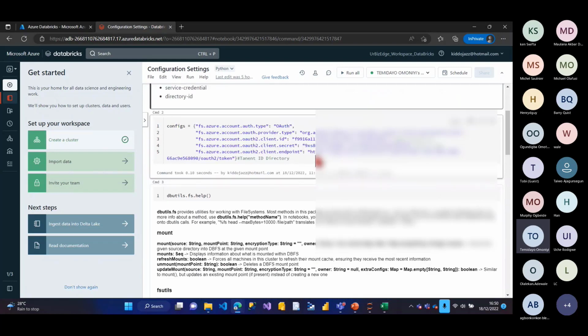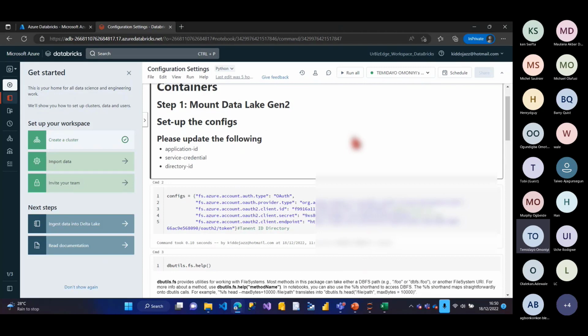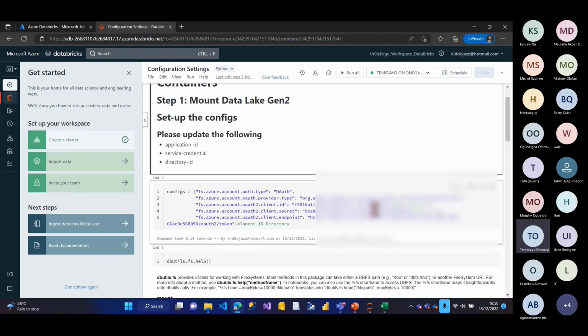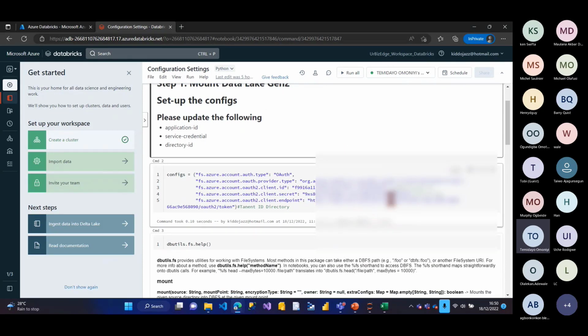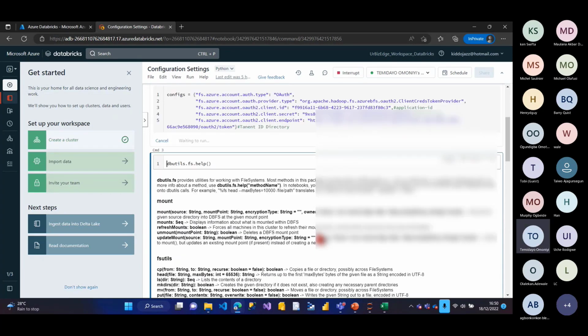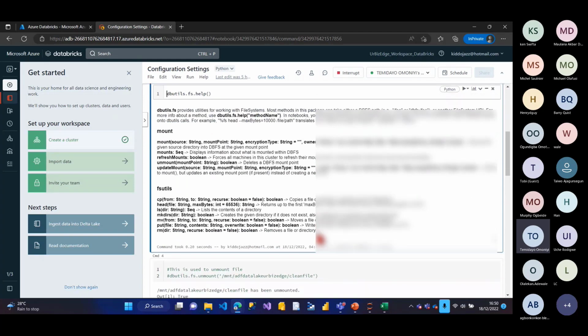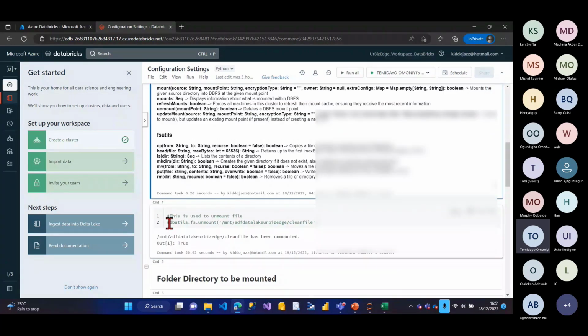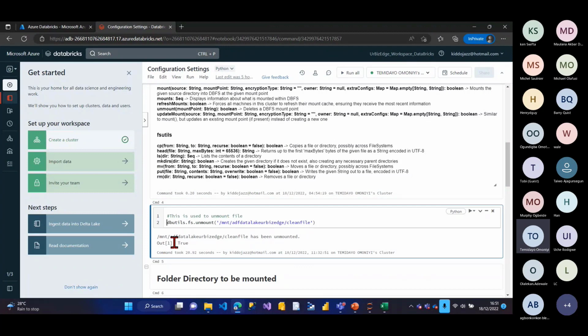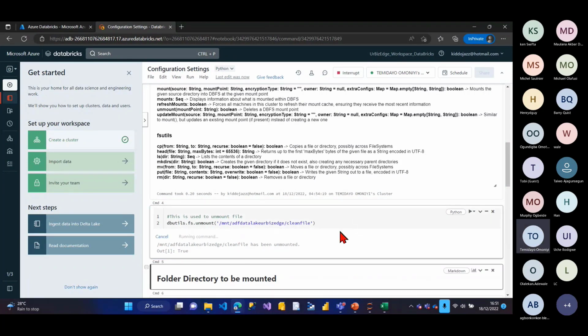I sent the link on how to mount Azure Data Lake on Azure Databricks. Okay, so this is my application ID, my secret key, and also my tenant directory, right? So I need to run this first of all, right? Okay, I think I've mounted it before. So let me first unmount so you see what I'm trying to achieve. Let me unmount the clean data. Let me first unmount this.